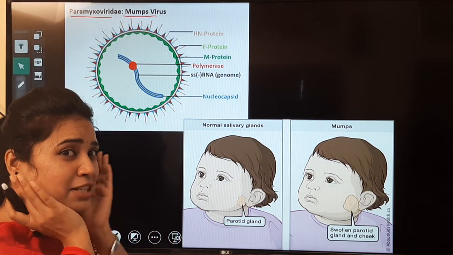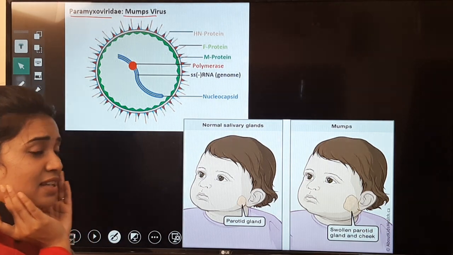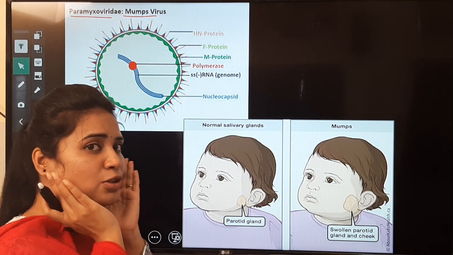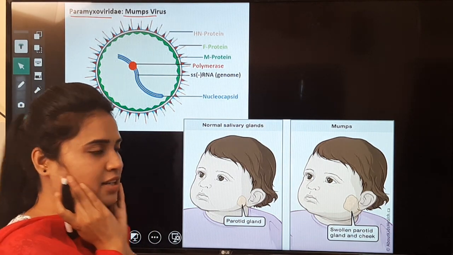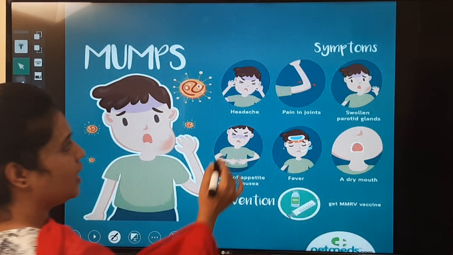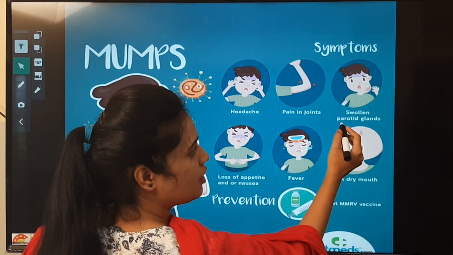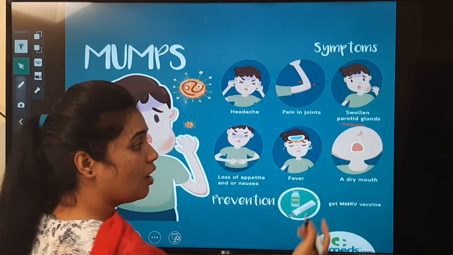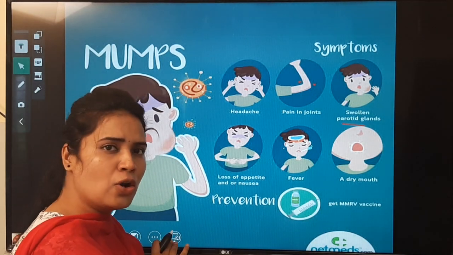As a result it gets swollen, and the cheek region swells so the face looks monkey-like. The mumps symptoms are headache, pain in the joints, swelling of the parotid glands, fever, a very dry mouth, and loss of appetite, with no hunger.